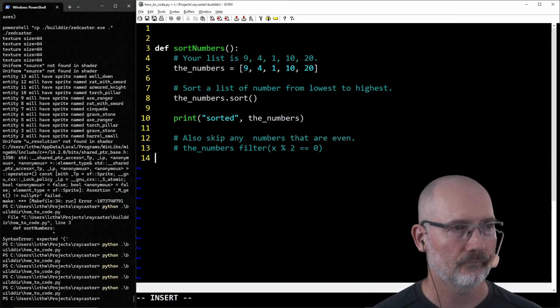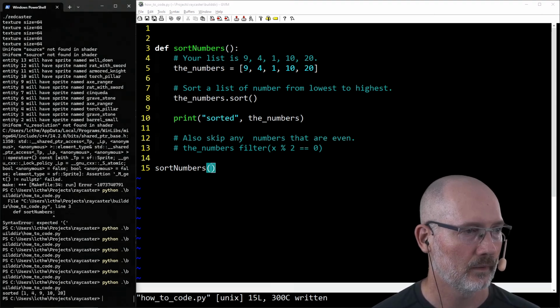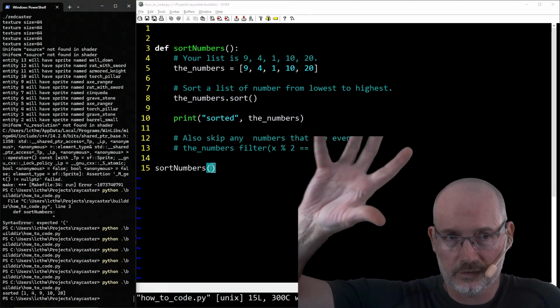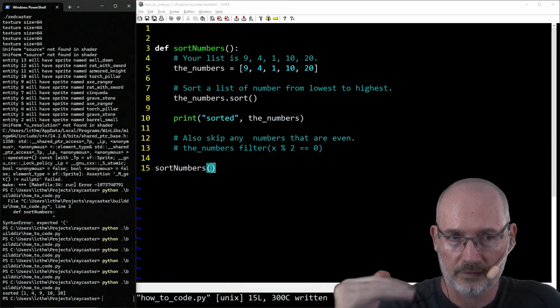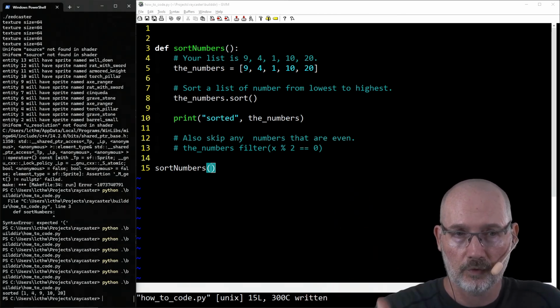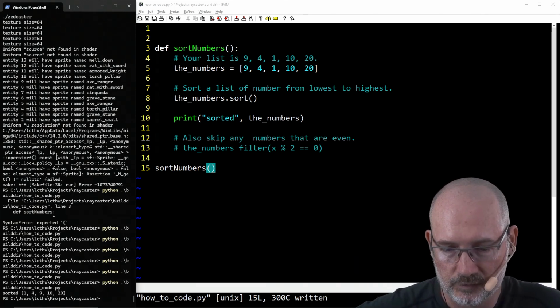So I have to come down here. Oh, the ad is starting in a second. We're going to go sort numbers. Can I do it before the ad starts? Let's see, sort numbers, boom, and so on. So that's what you do, right? Just go from English in slow steps with comments, code, pseudocode under the comments, slowly convert the pseudocode to working stuff and run it over and over and over again. That's what you've got to do.